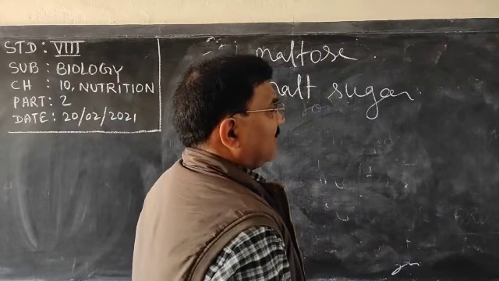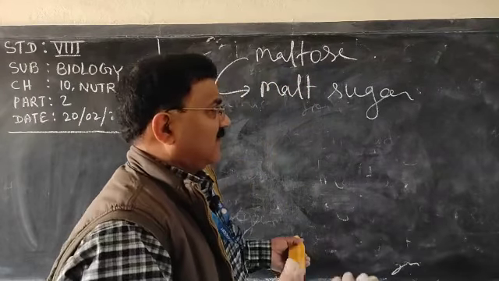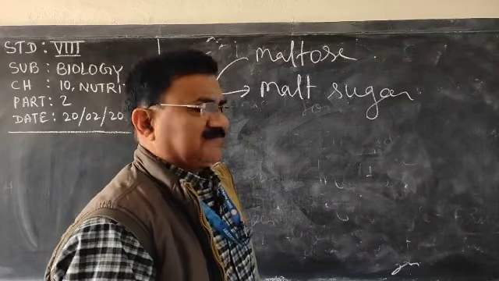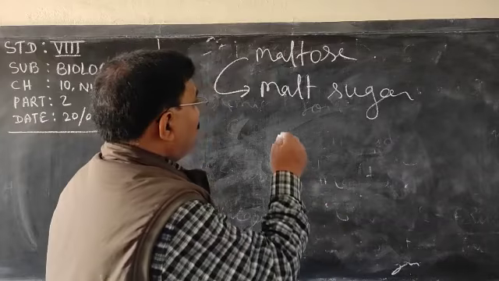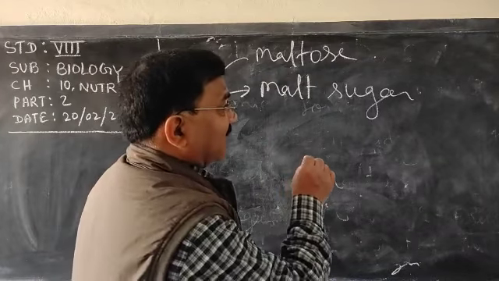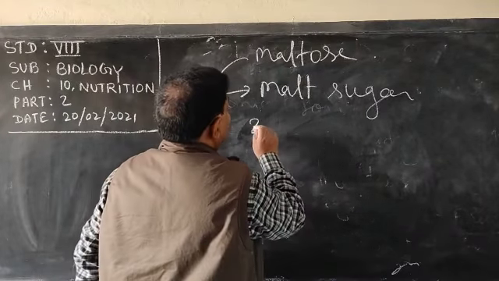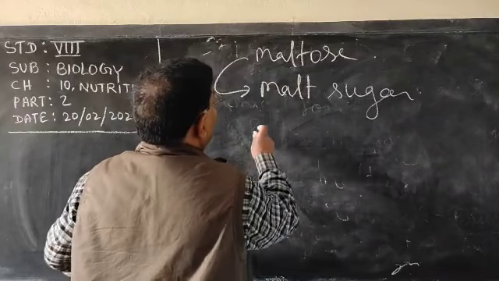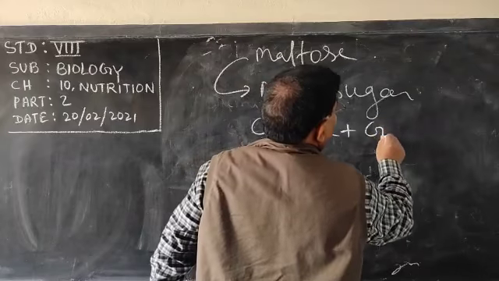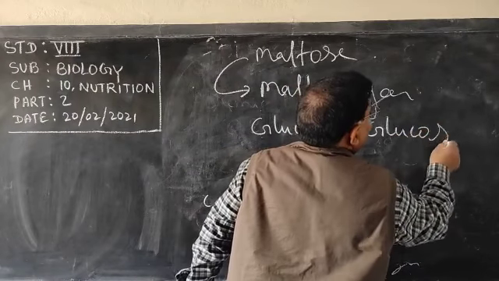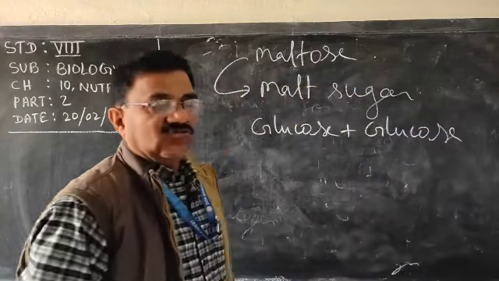We get it from barley and others. And which two sugars are here? Two glucose molecules, glucose plus glucose, become maltose or malt sugar.